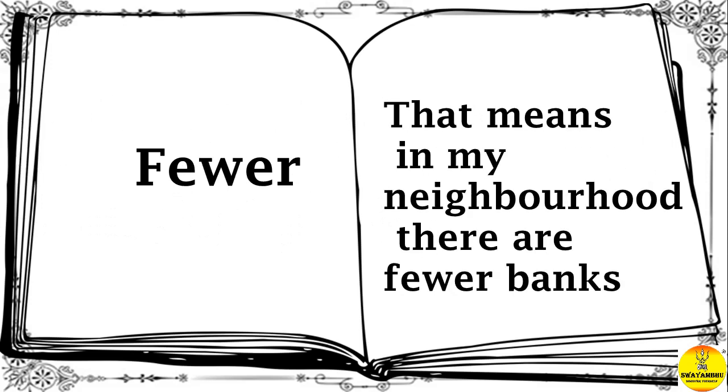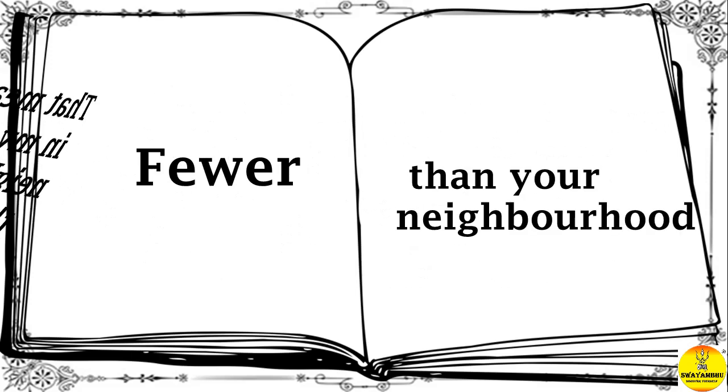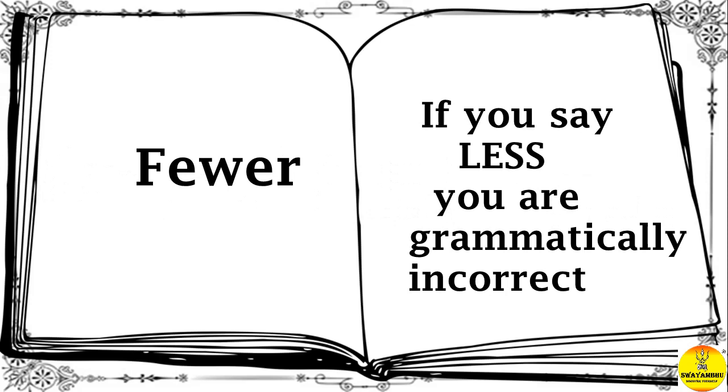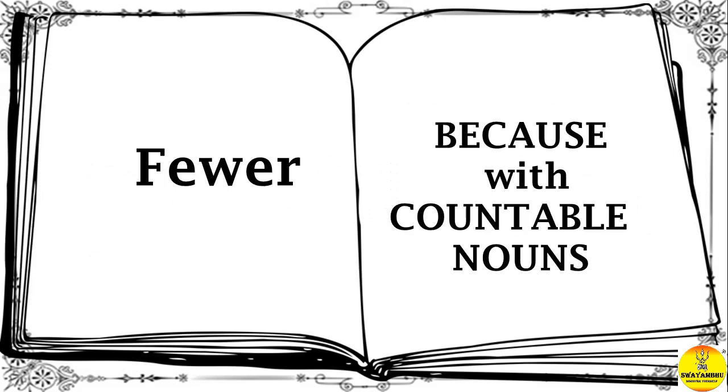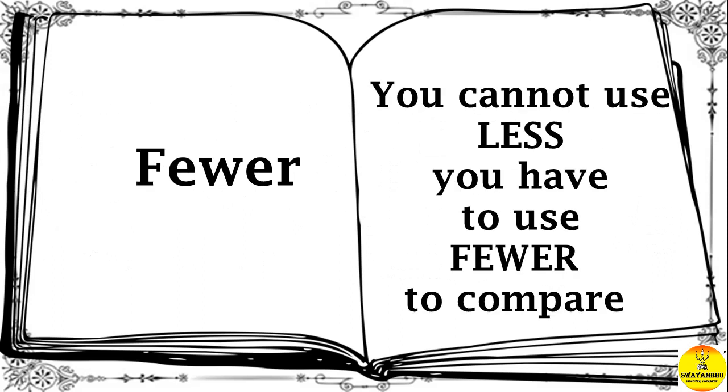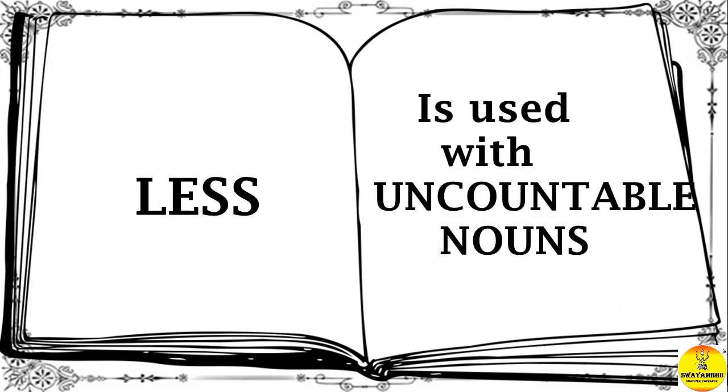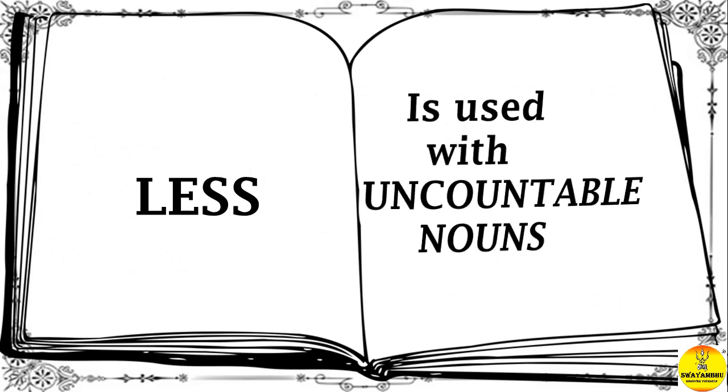That means in my neighborhood, there are fewer banks than your neighborhood. If you say less, it is grammatically incorrect because with countable nouns, you cannot use less. You have to use fewer to compare. Less is used with uncountable nouns.